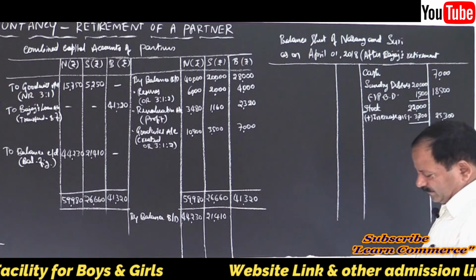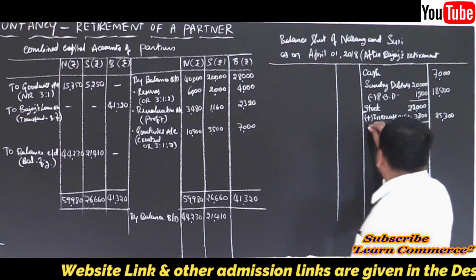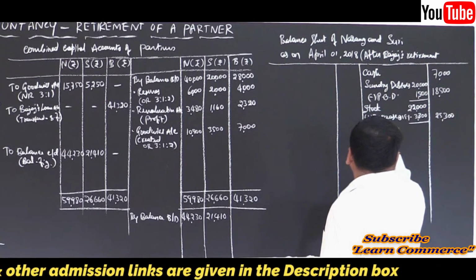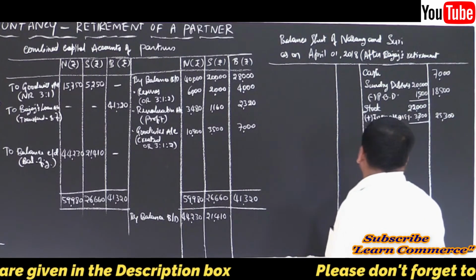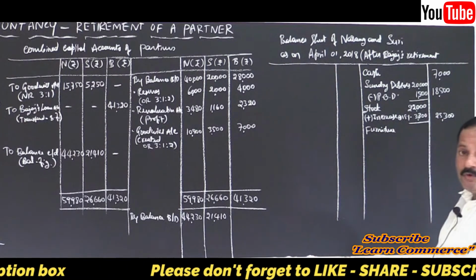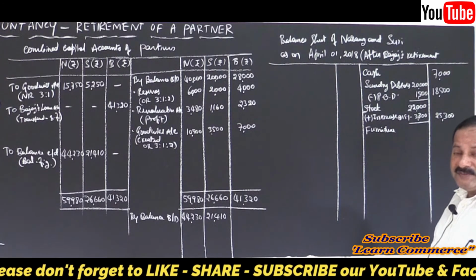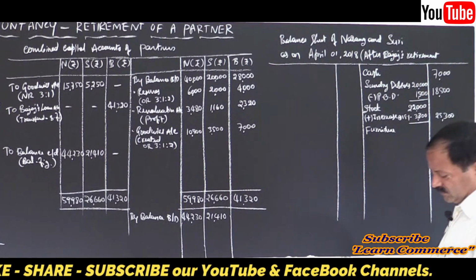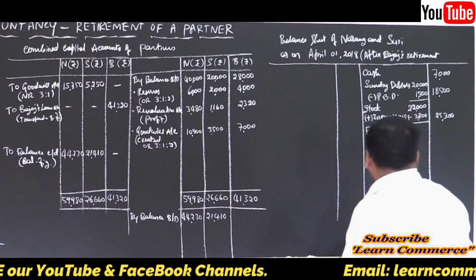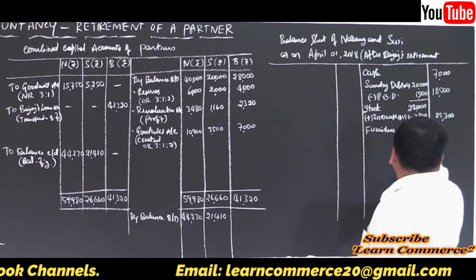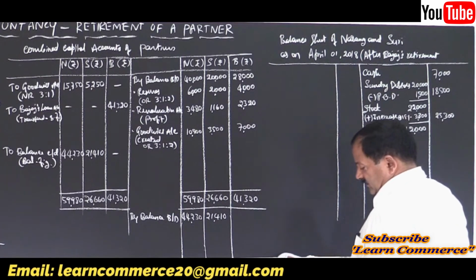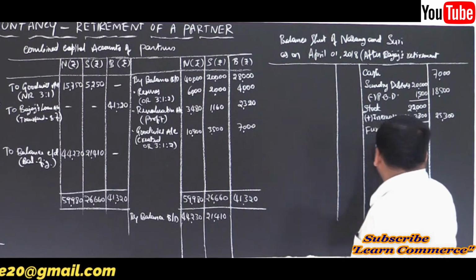25,300, right? Then furniture, the next asset. I am going as per the liquidity order. I am going in a reverse way. Observe this. Furniture, 12,000. There is depreciation, right?